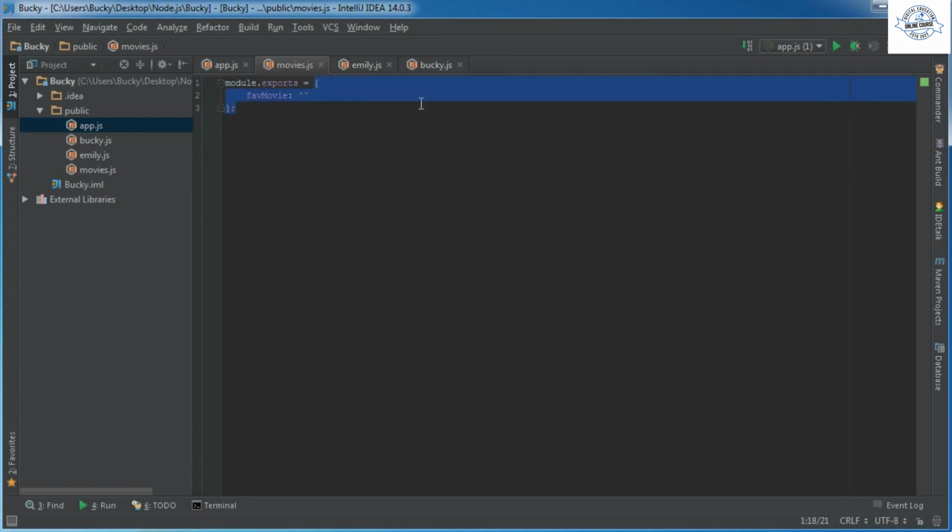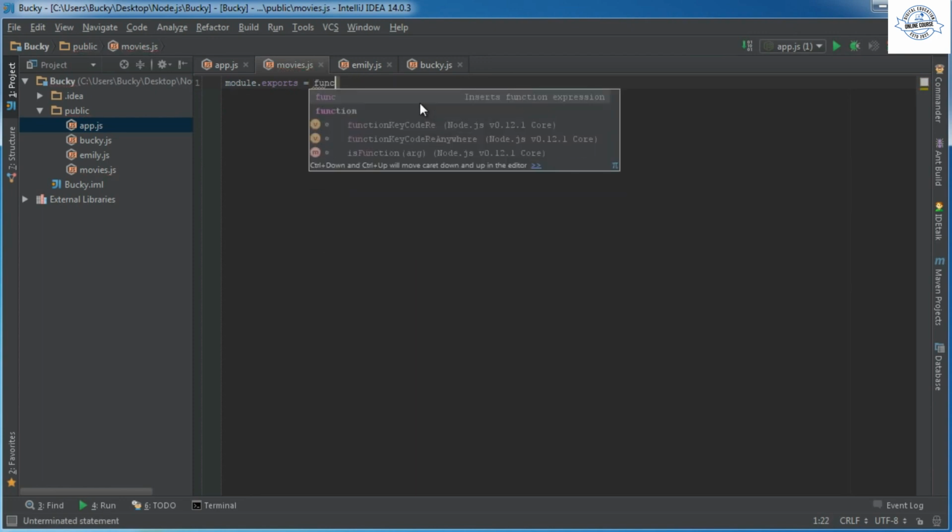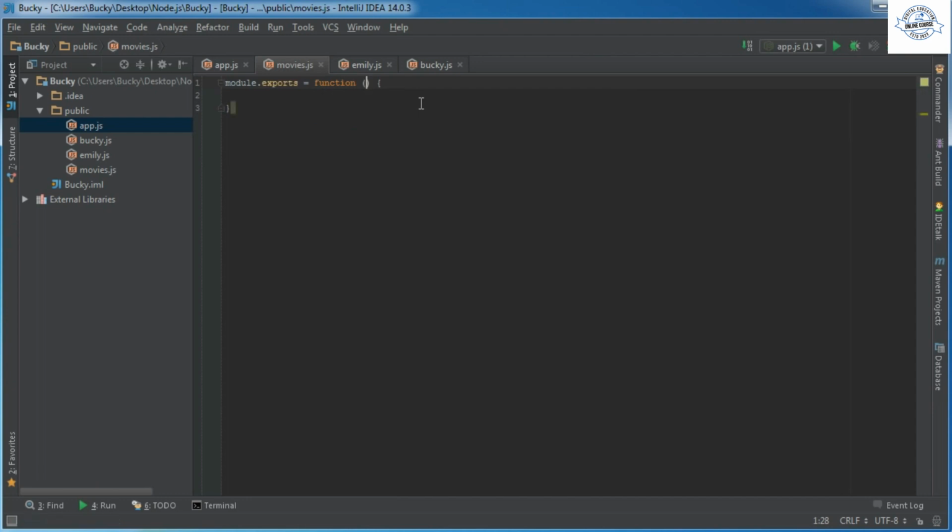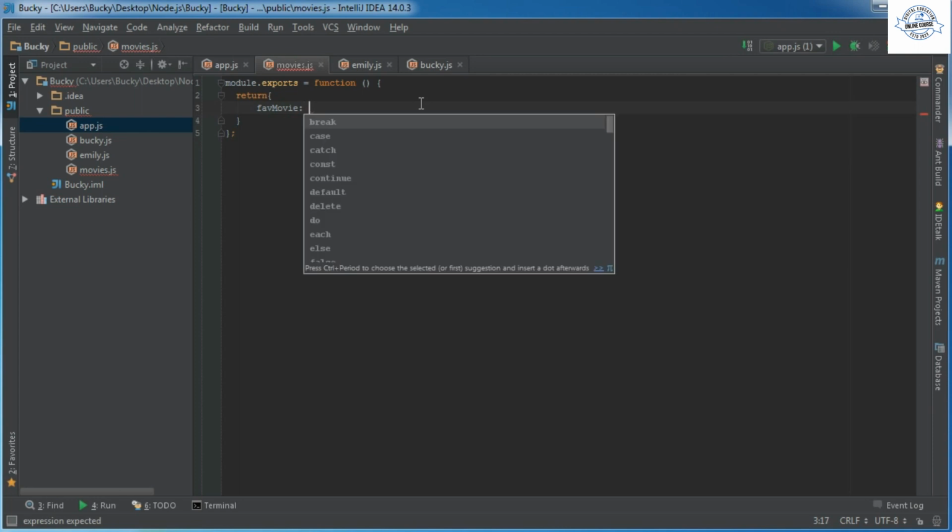So instead of setting it equal to just a plain object like before, we actually set this equal to, I can never spell function. Function, just like that. Let me add my semicolons. Alright. So what this function is going to do is actually return a new object every single time. And I'll just put fave movie.